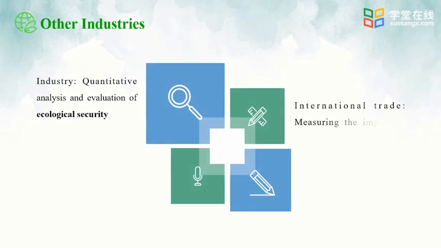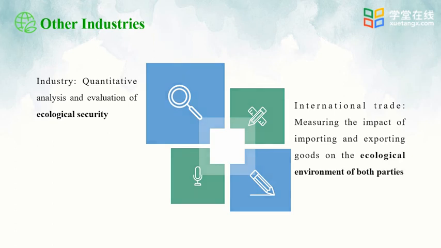International trade is also a hot topic for the ecological footprint research, which measures the impact of importing and exporting goods on the ecological environment of both sides. This also deserves your time for research. For example, a lot of China-made clothes, textiles, computers, electrical appliances, and electronic products are exported to other countries every year.